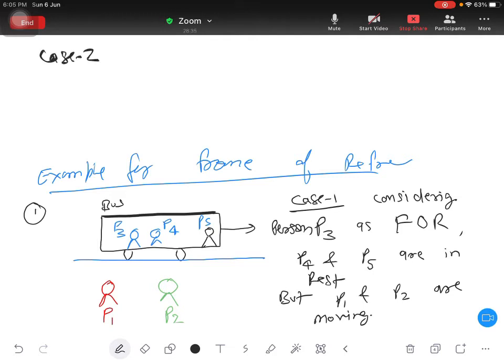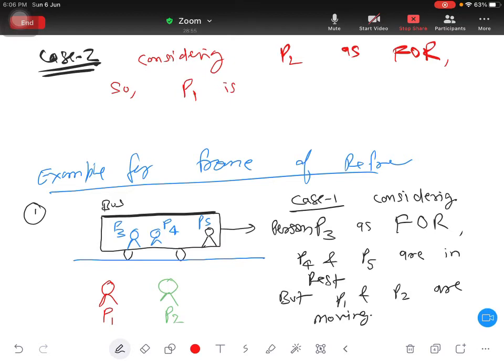Now case 2. Considering P2 as frame of reference, so P1 is in rest, but P3, P4, P5 are in motion.